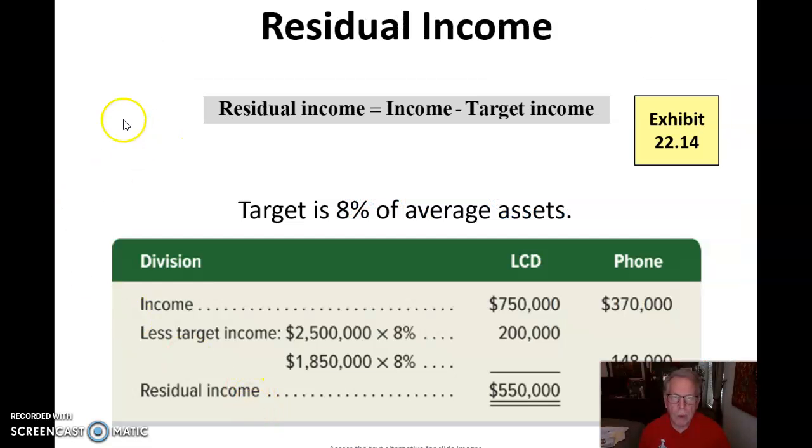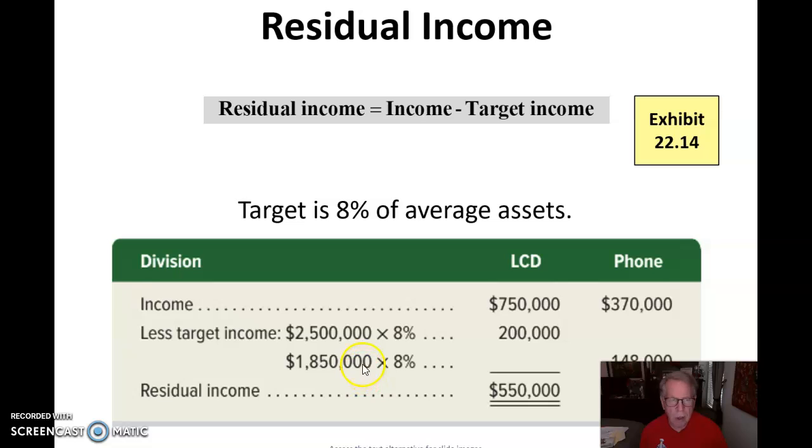Residual income is that portion of your income that exceeds your target income based on a percentage of average assets. Let's see how that works. Here, we want to make 8% of average assets, which gives me my target income. I'm going to take 8% of 2.5 million, and that gives me 200,000.